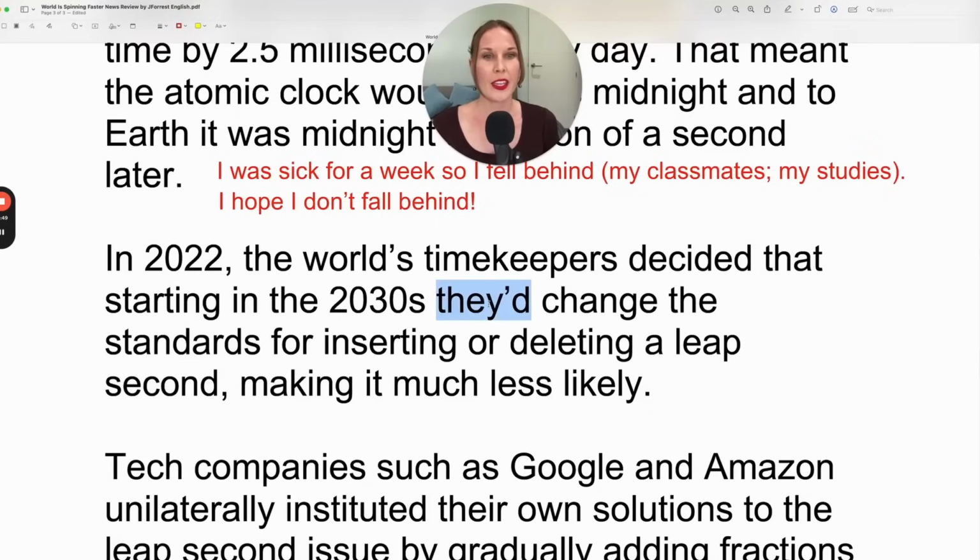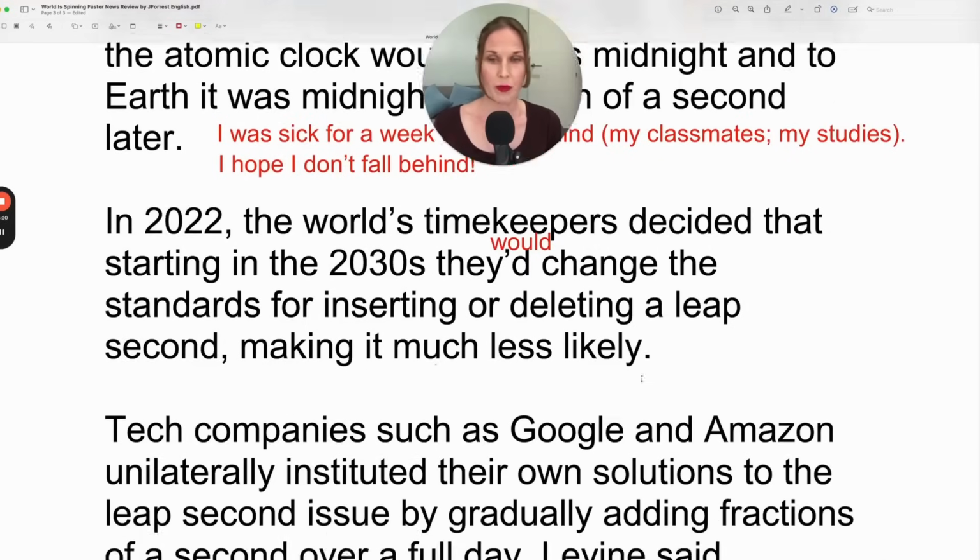So this here, they'd change. What does this D represent? This D represents an entire word. They'd change, they would change. In this case, would is the past simple of the verb will, and we're using the past because this happened in 2022, the decision. So this is speaking about it as the past. They'd change the standards for inserting or deleting a leap second, making it much less likely.